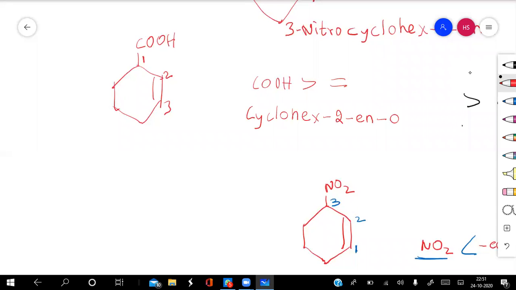It is understood that it is at position number 1, so we don't have to mention position 1 here. Whenever the position is not mentioned, we always assume it has the first number. So it becomes cyclohex-2-en-1-oic acid. And if you merge this, it becomes enoic acid. You can also call it cyclohex-2-enoic acid. I think you have understood.